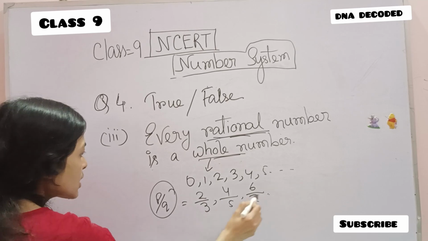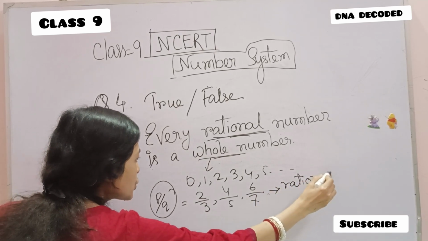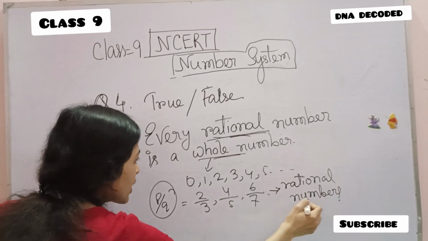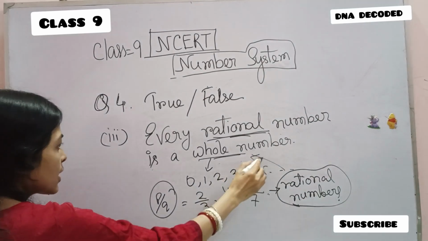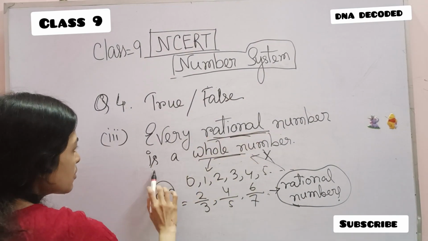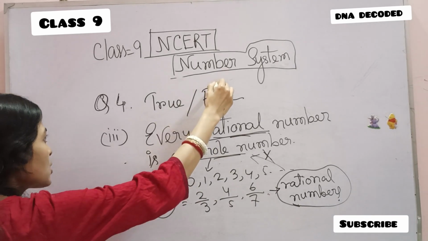These are rational numbers. So rational numbers are not whole numbers. So every rational number is not a whole number. So the statement is false.